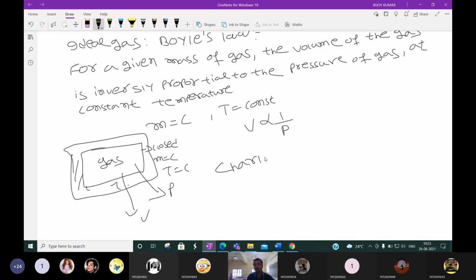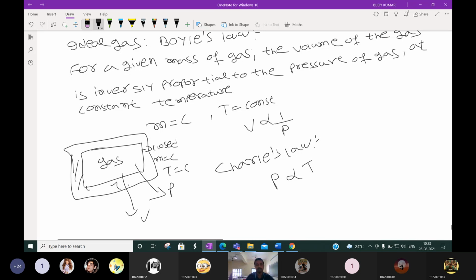Then what is Charles' law? Anyone please respond. For a given mass of gas, the pressure of the gas is directly proportional to temperature.